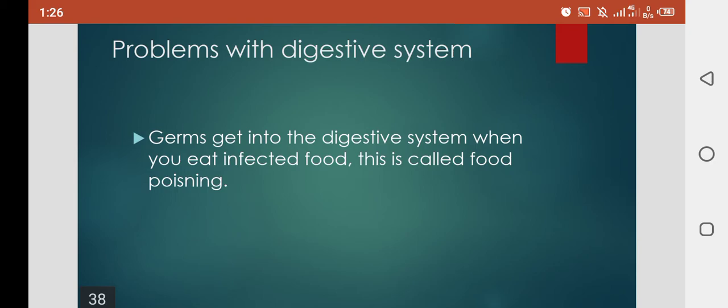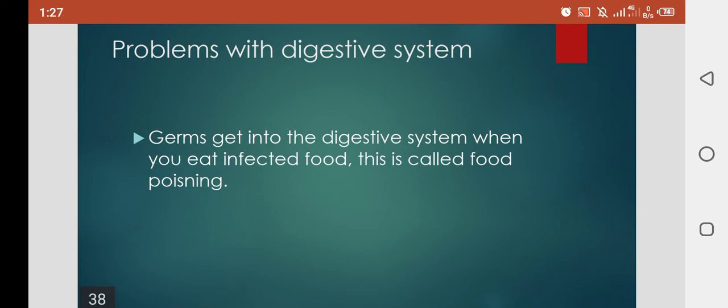Foods can be infected when you buy them, or while they are being prepared at home, by not washing the hands before preparing food and after using the toilet. Clear? If we do not properly wash our hands, or wash the food before cooking, or after using the toilet, it may cause different diseases. When we cook, we must properly wash the vegetables or meat, as well as our hands and the utensils. Clear?